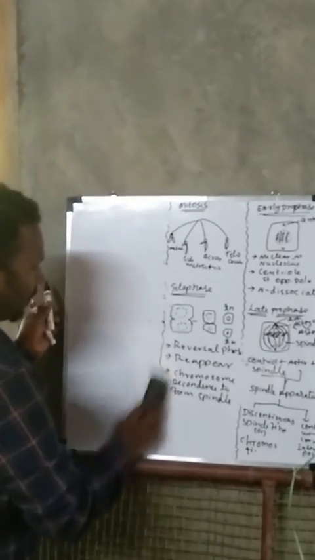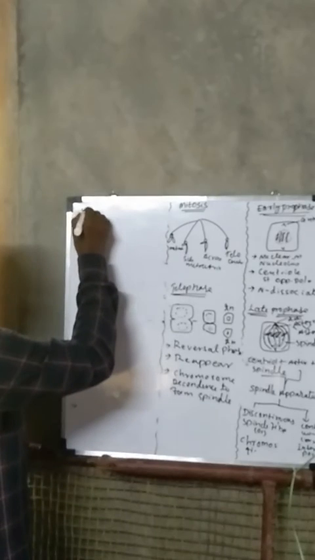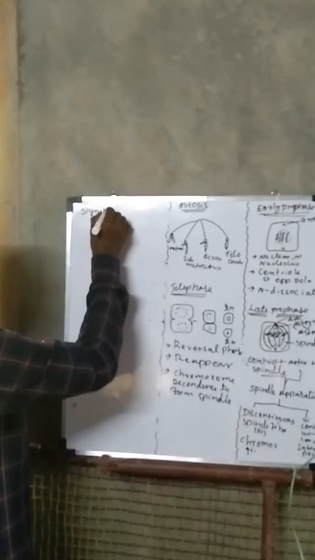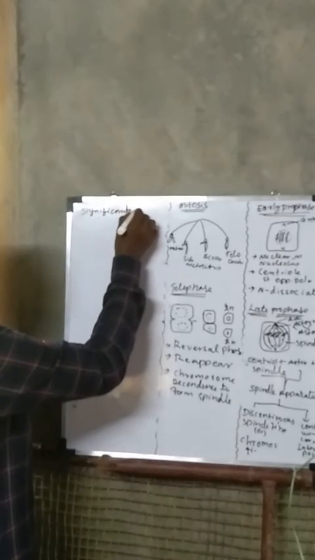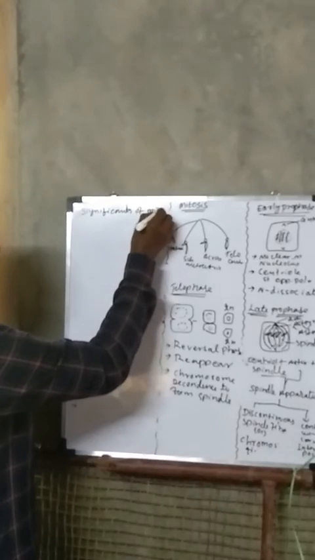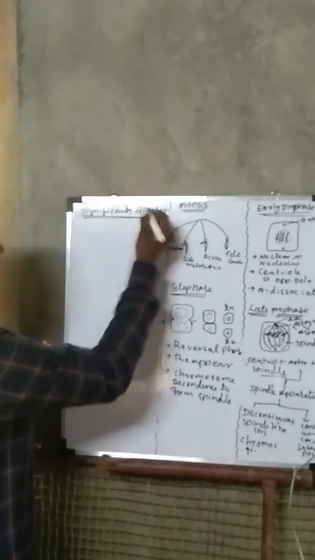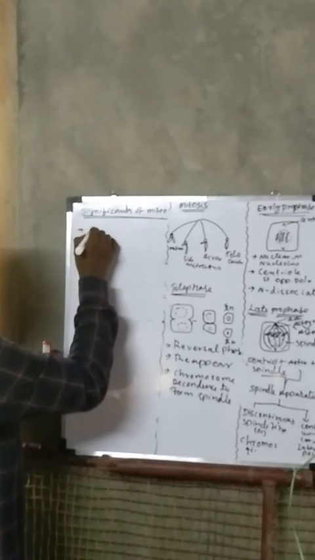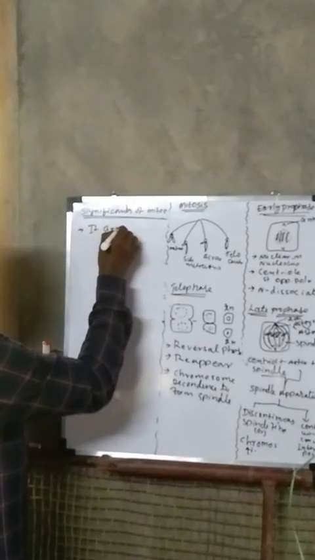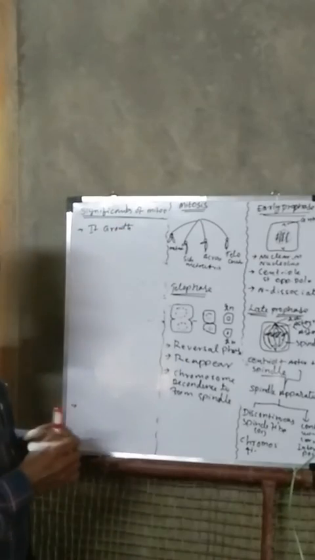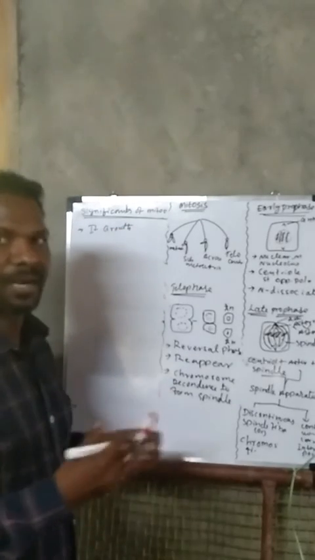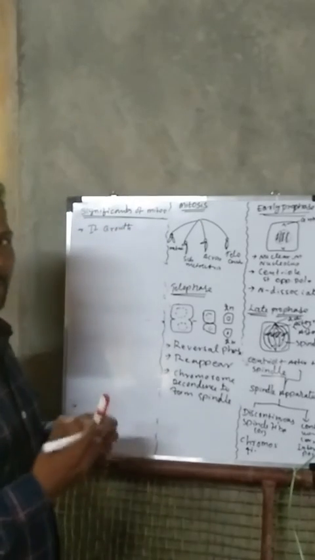The significance of mitosis. What are the significances? It helps in growth and development. It brings new organisms by dividing equally.